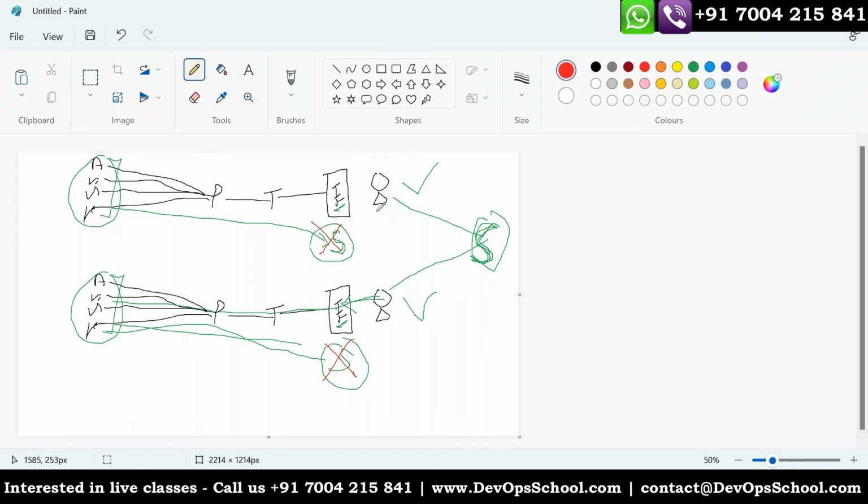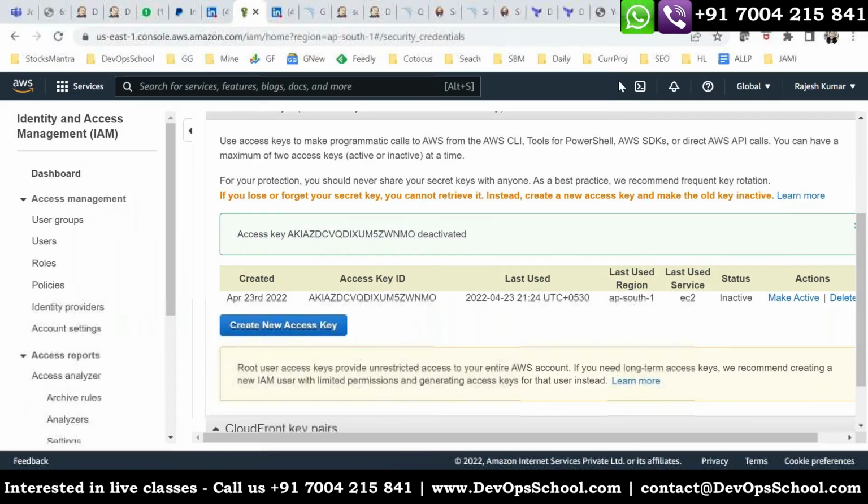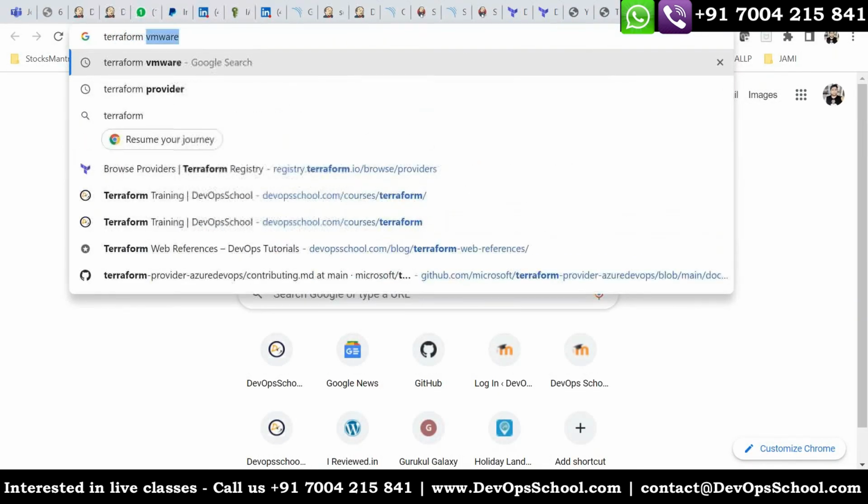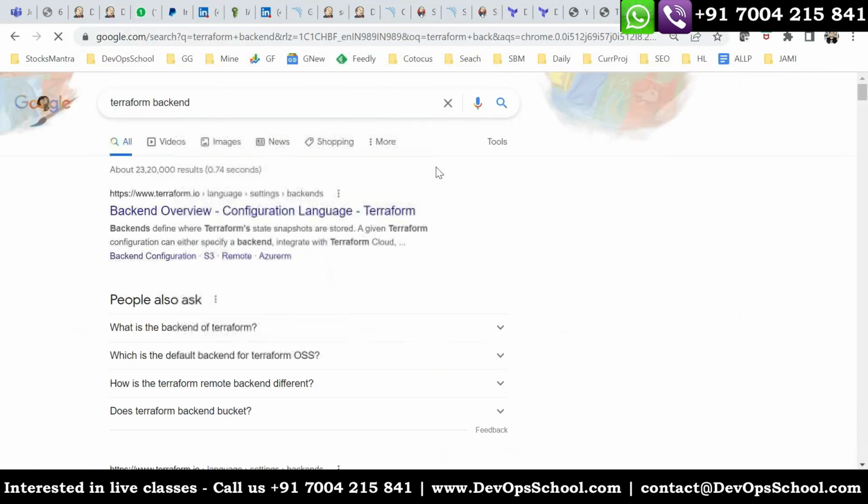See here. This person makes the changes and creates all the infrastructure, and then the state file is updated. Now for this other person, whatever changes happen will also be matched with the state file, and then the infrastructure is created like that. So this concept we call Terraform backend. Will you remember this? Backend. This is the one.